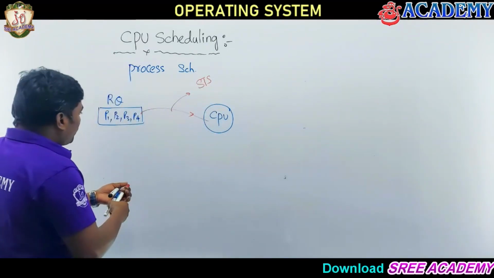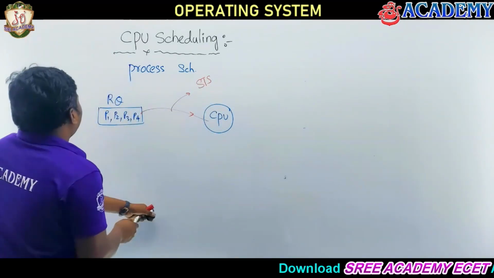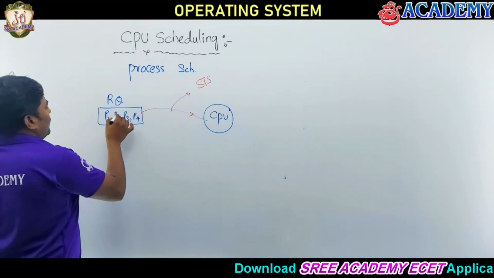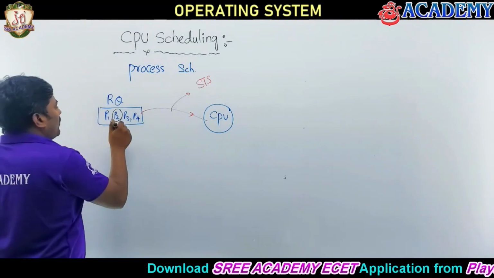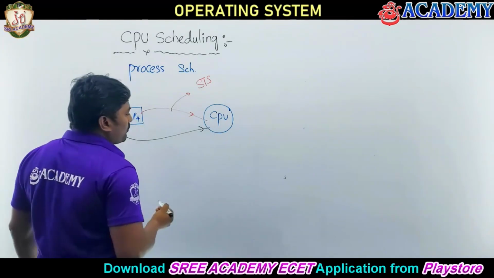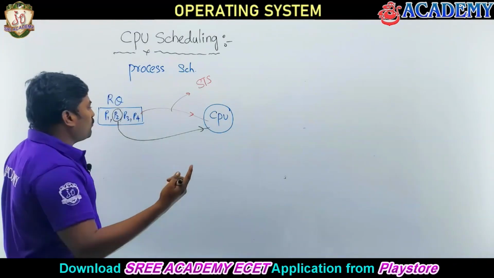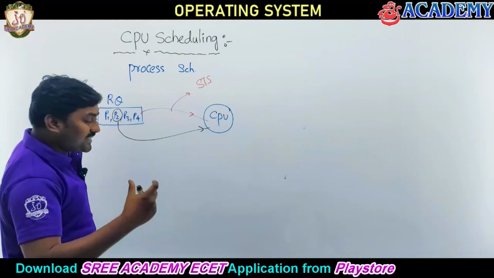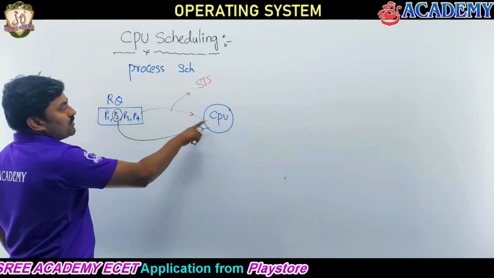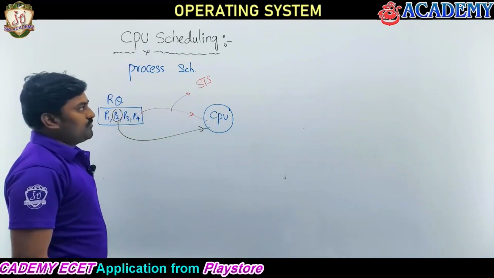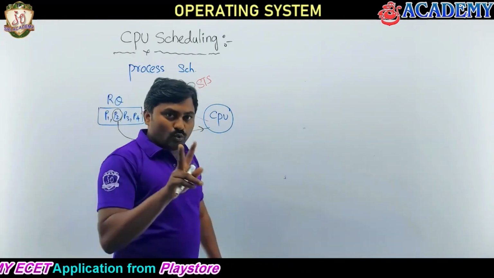Naturally, suppose I pick the process P2 among the 4 and assign it to the CPU. You can ask the question: sir, what order, what kind of criteria are you using to pick process P2 for executing on the CPU? Fine. Now please do understand, there are two things that will happen here.